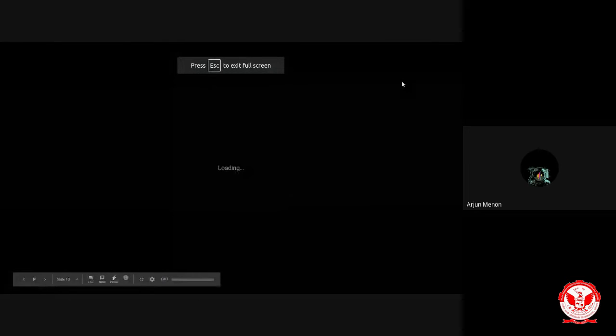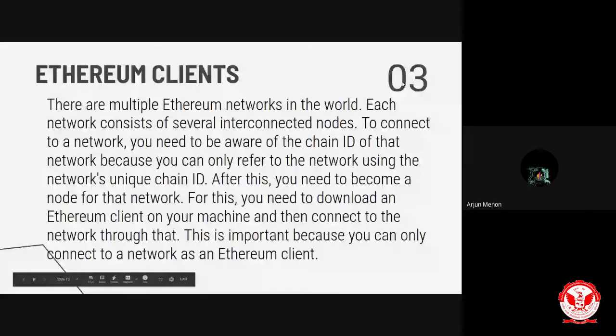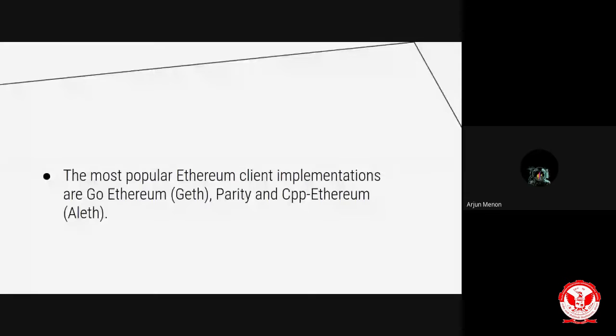The popular Ethereum client implementations are Go Ethereum, Parity, and CPP Ethereum. Parity is implemented in the language called Rust, while CPP Ethereum, also called Aleth, is implemented in C++, thereby the name CPP Ethereum. Another popular Ethereum client is named Trinity.